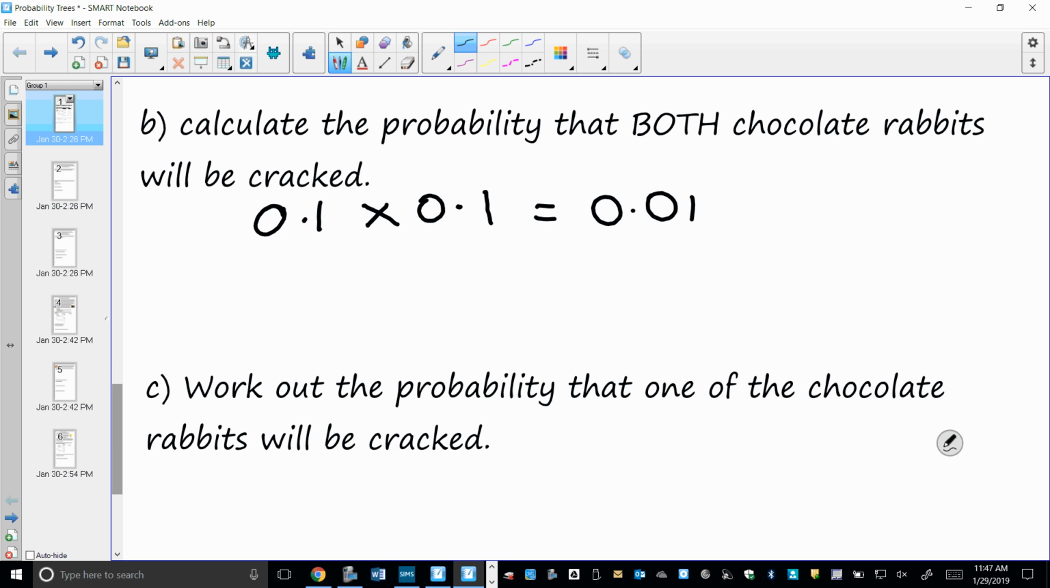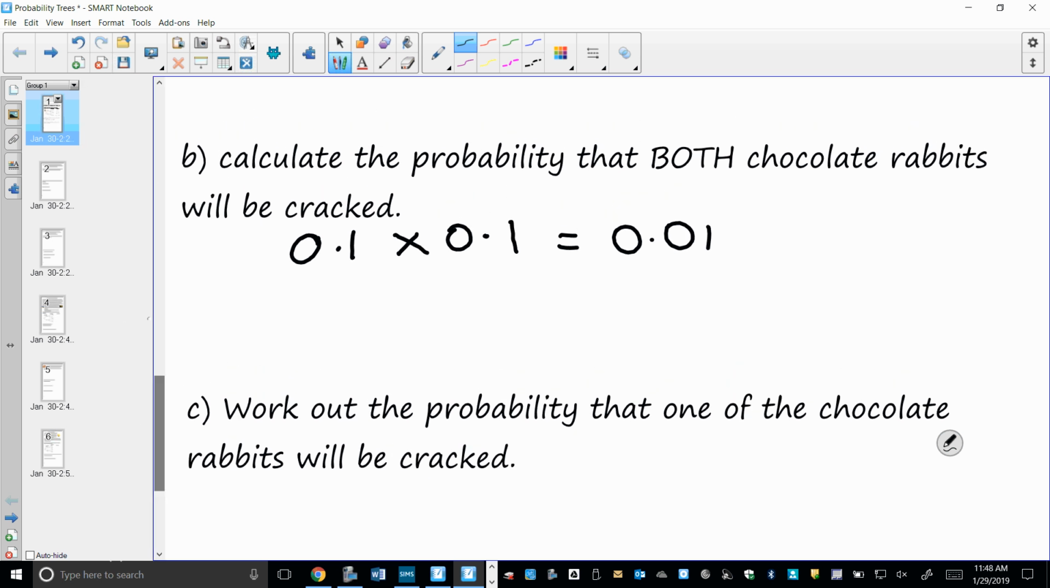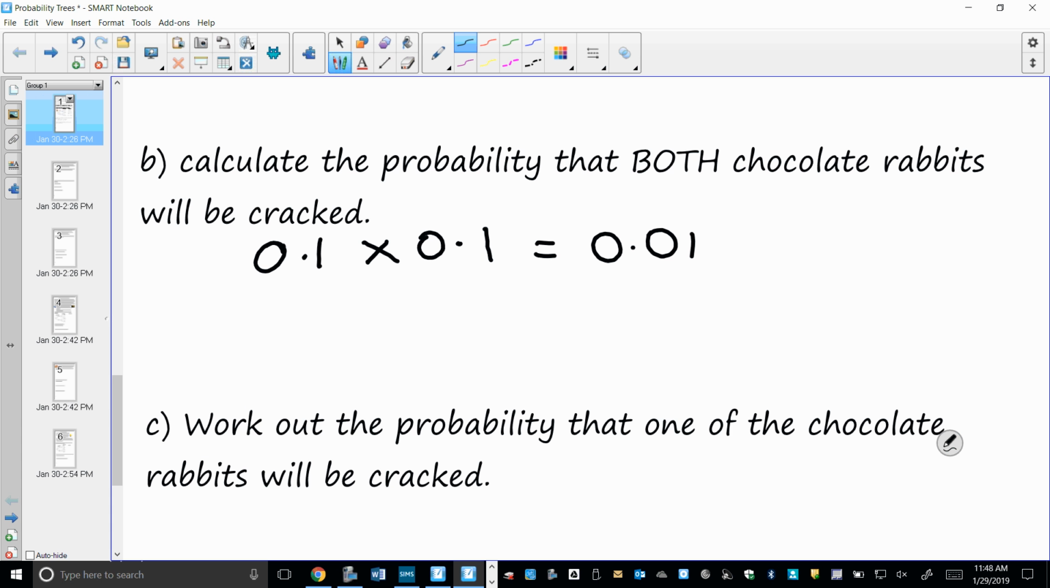Next question. Work out the probability that one of the chocolate rabbits. Why don't you like it? I thought this is a nice one. It's pretty straightforward. Because the probabilities are different. Okay? So if the probabilities were all the same, you wouldn't need to write any probabilities in the tree itself. But because the probabilities are not, you have to follow these.